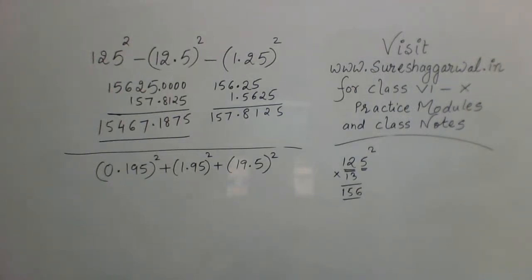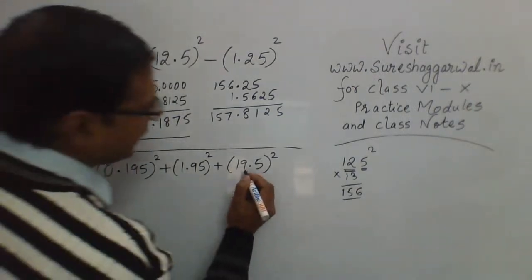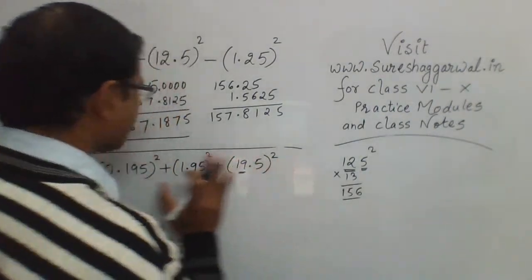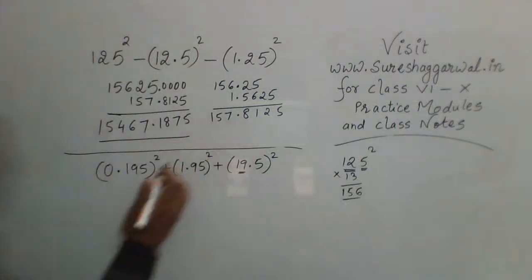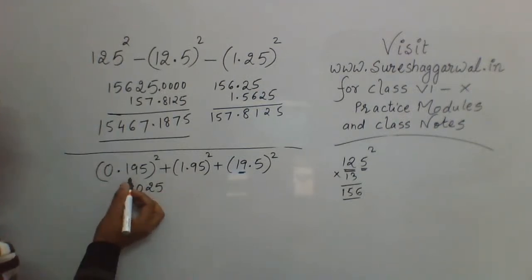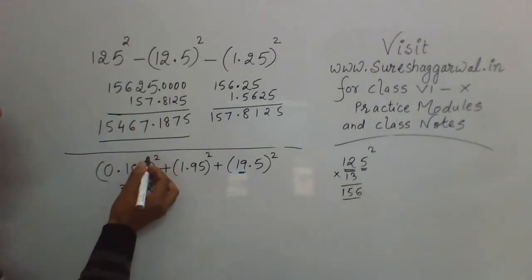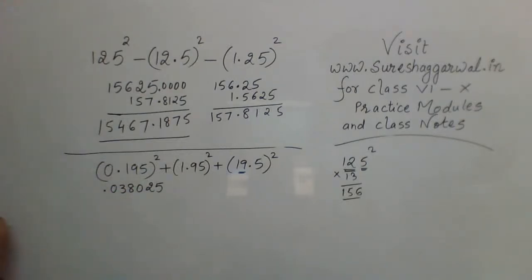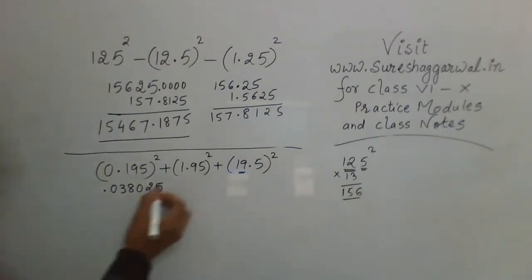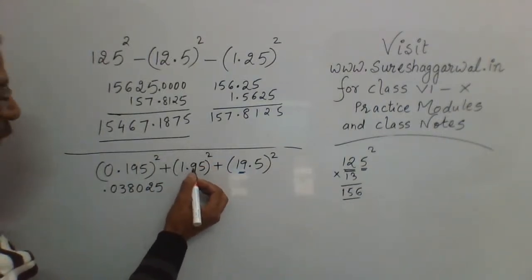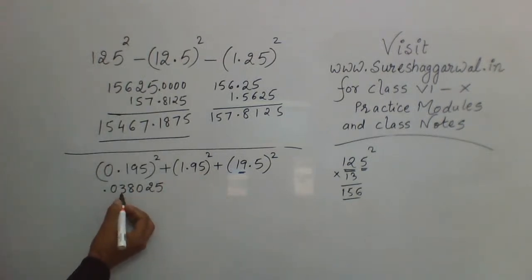First, we'll have to solve the answer for this one. So 19 multiplied by 20 is 380, right? So 38025. That is the square of 195. Now here we have three digits, so in the square we will have six digits, and that six digit means 0 here and then the decimal, right? That's the first one. And then 1.95 square. Now again the same number, but we will have four digits after the decimal now. So 38025.